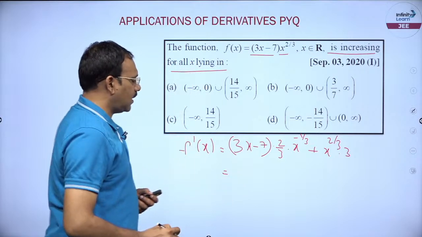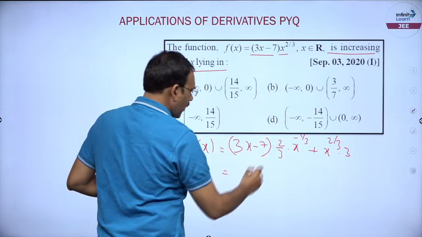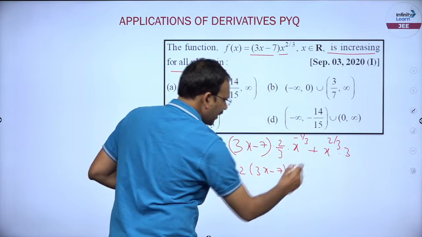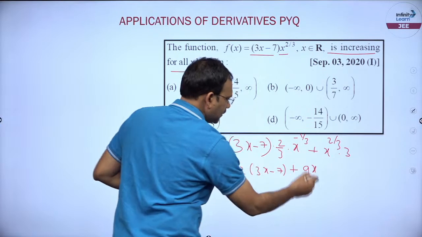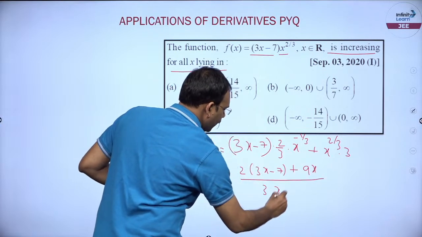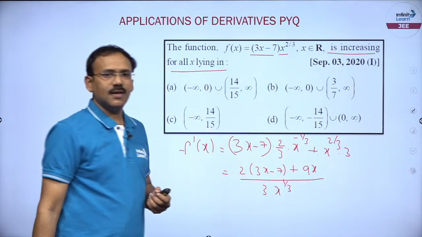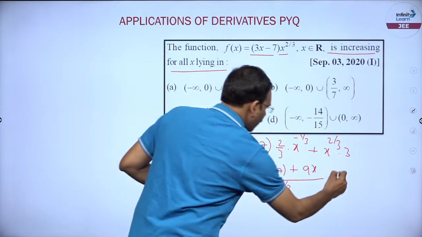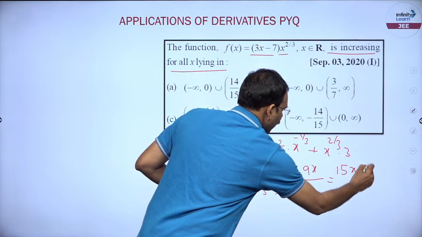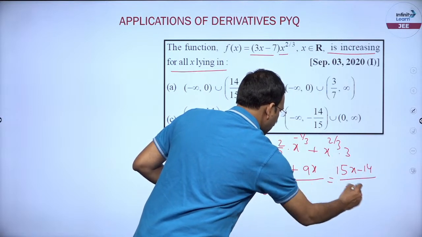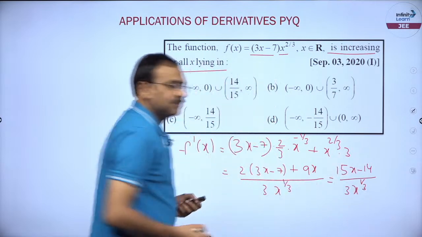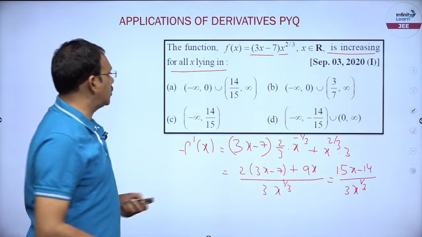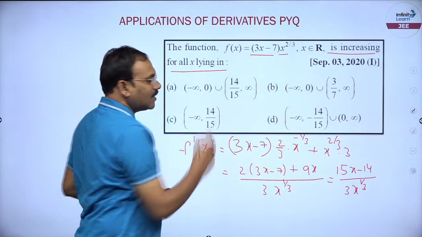I can write x power 1 by 3 into (3x minus 7) plus 9 into x by 3, x power 1 by 3, which is nothing but, dear students, you can say this is (15x minus 14) by (3 into x power 1 by 3). I want this f dash x to be greater than 0 because I want increasing nature.